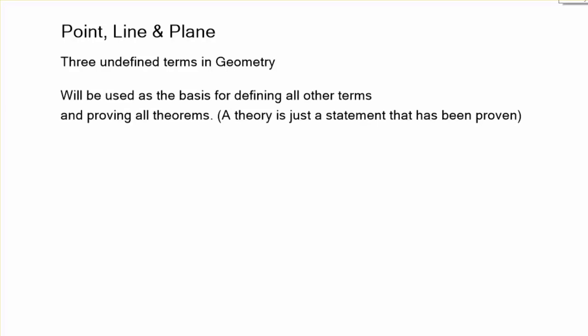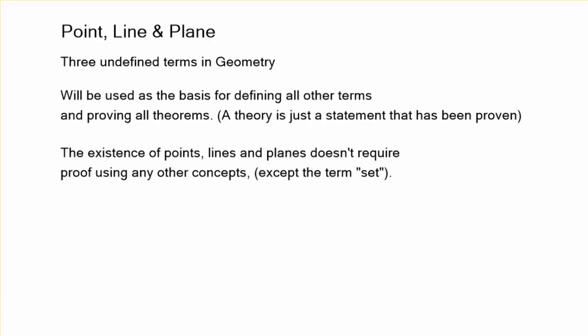And a theorem is just a statement that's already been proven. Also, the existence of points, lines, and planes doesn't require proof using any other concepts, except the term set, but set just means a group. Like a group of points is going to make a line, and a group or a set of points are going to make a plane.